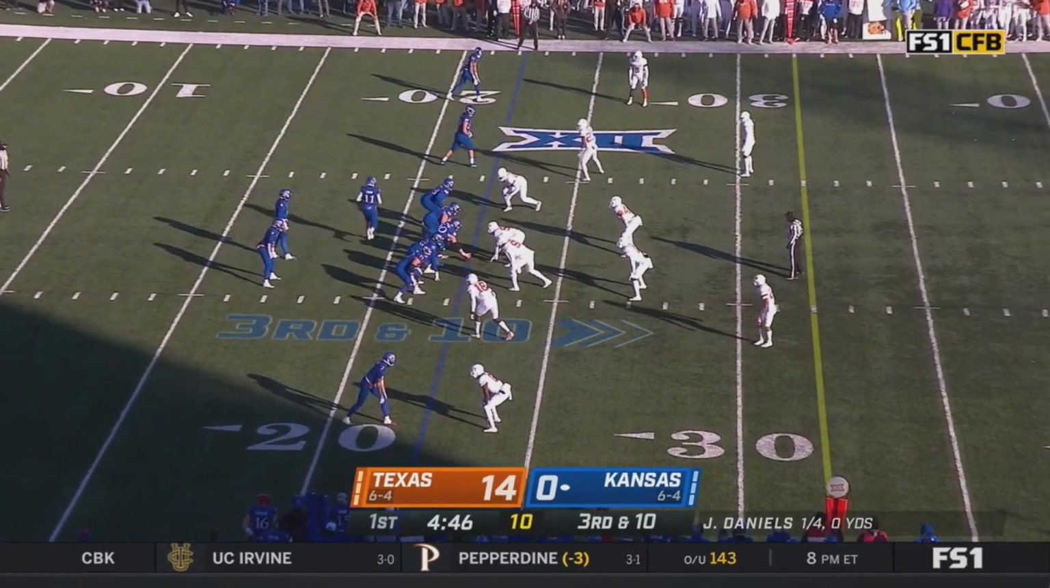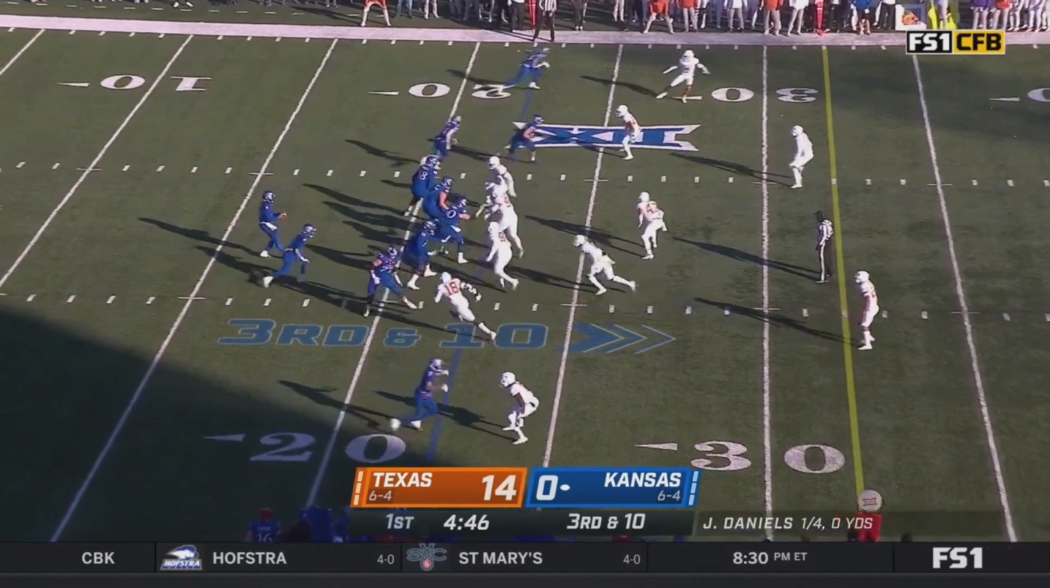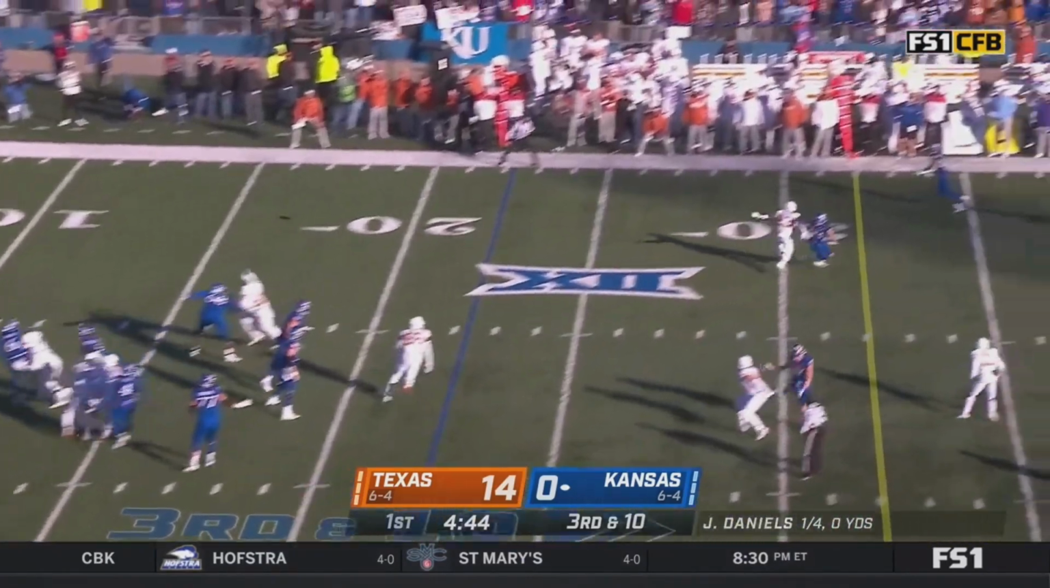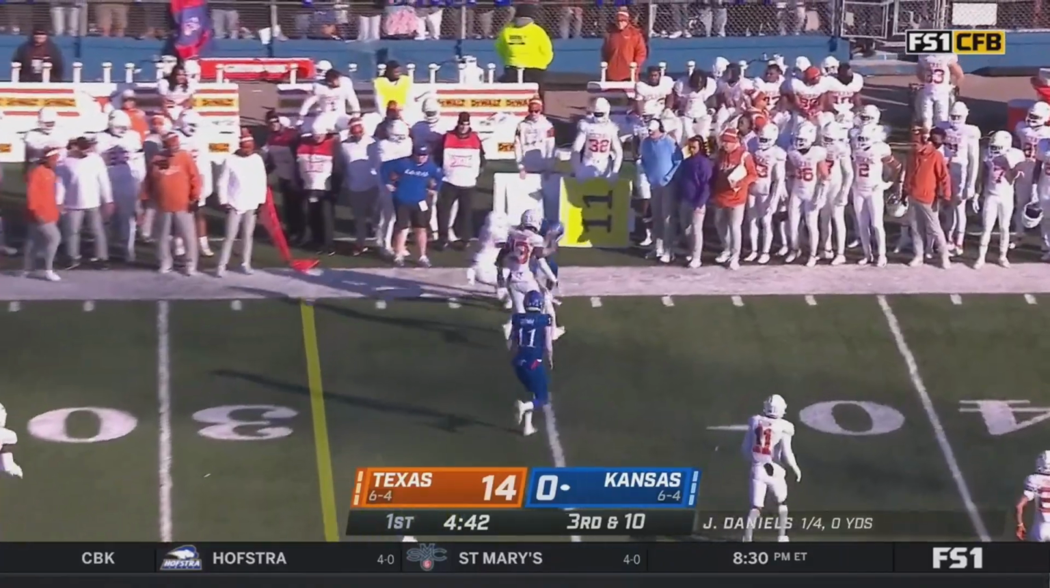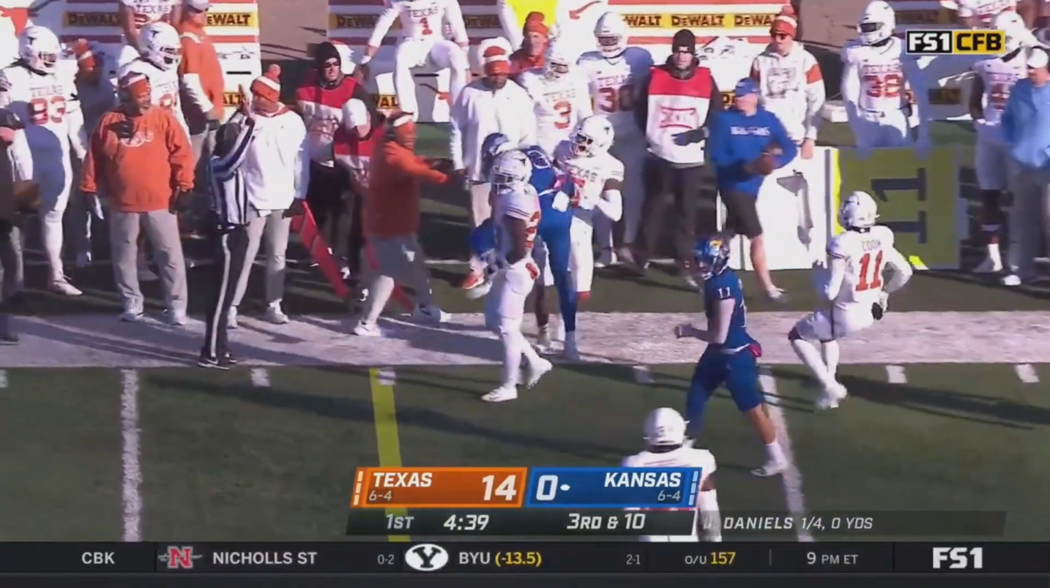Grimm in motion on 3rd and 10. Neal stays in there at the running back position. Daniels surveys, fires, got it, first down. Nice delivery to Skinner.